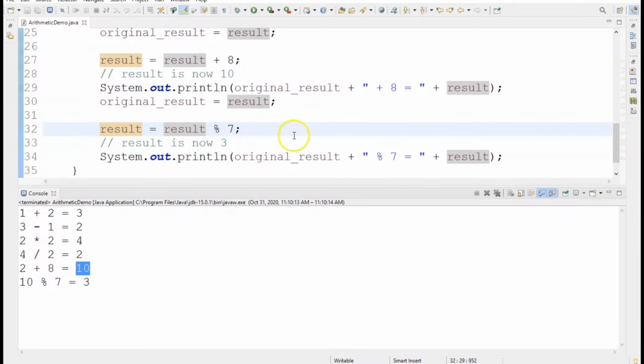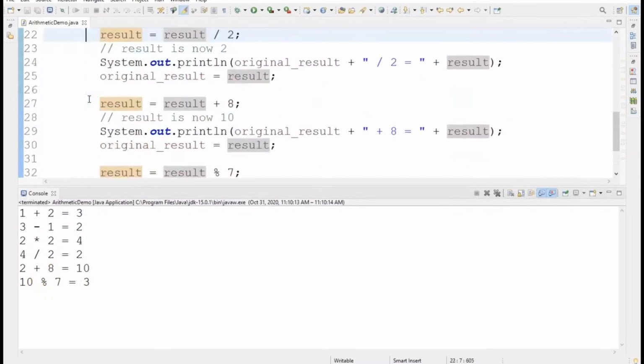So that becomes 3, and that's why you see the value 3. So this is a demonstration to show you how we can use the addition, multiplication, subtraction, division, and modulus operators, which are all the arithmetic operators. And I think this is where we should stop this lecture.